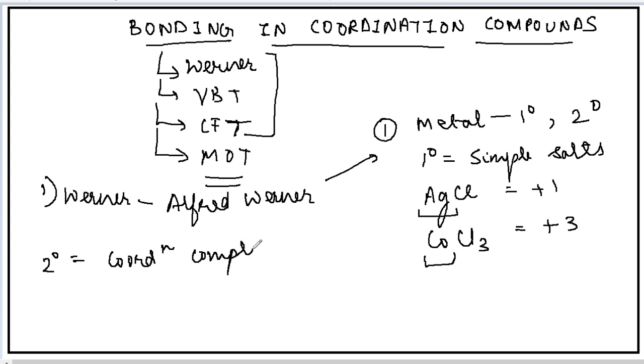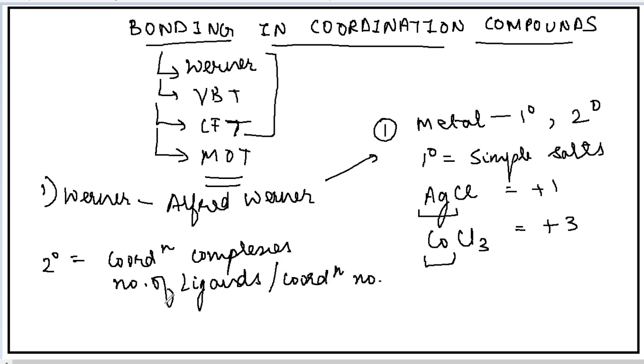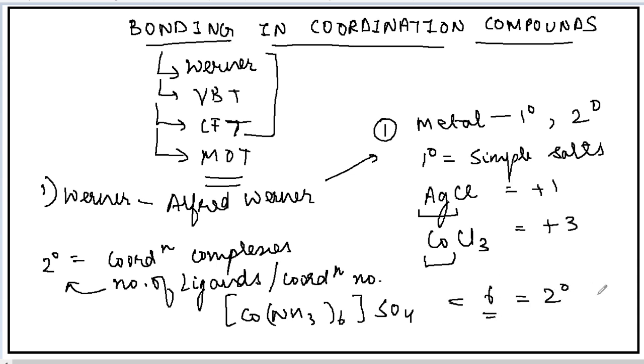Okay. So in coordination complexes the metal will be surrounded by the ligands. So secondary valency refers to the number of ligands, or I can also say that the number of ligands means coordination number. So whatever be the number of ligands or the coordination number, that will give the secondary valency. Let's take an example here. This is an example of a cobalt complex. How many ligands are there? 6. So 6 will be the secondary valency.